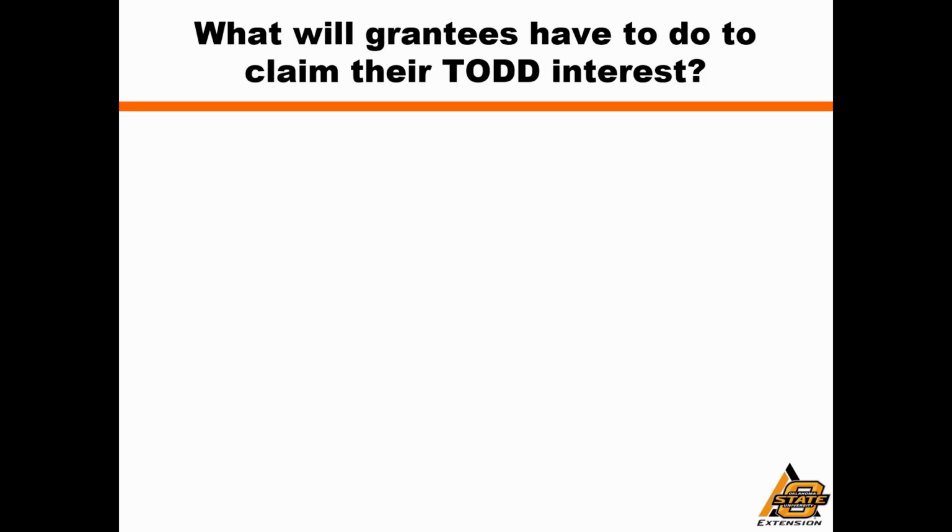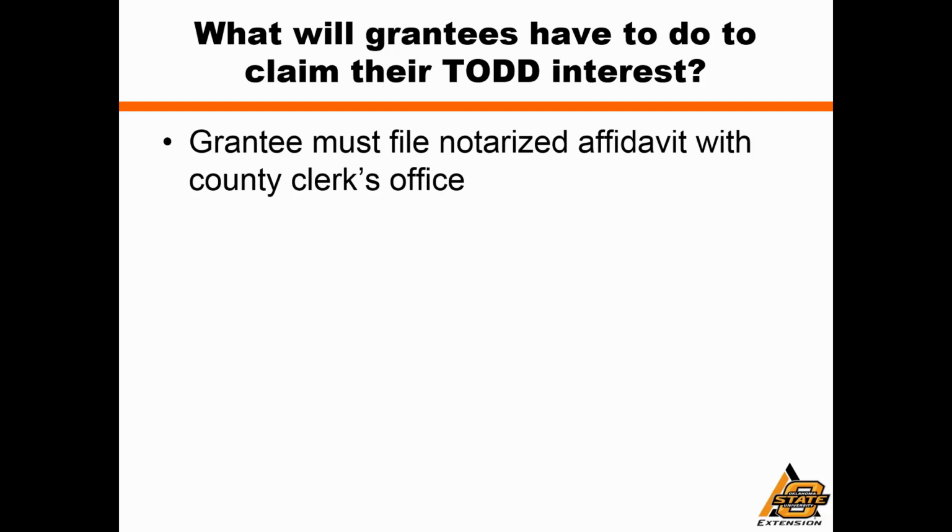Let's say that you have received an interest via a transfer on death deed. What do you need to do? Well, first off, you're going to have to file a notarized affidavit with the county clerk's office. And there are a few items that have to be included in that affidavit.